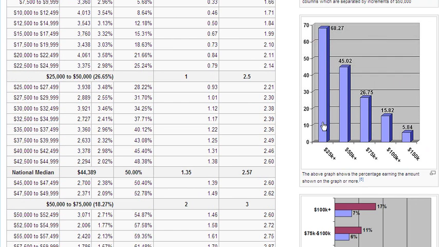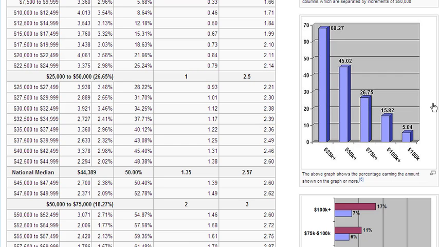68% of the population makes at least 25,000. 45% of the population makes at least 50,000. 26% of the population makes at least 75,000. 15% of the population makes 100,000, and about 5% of the population makes over 150,000. So that's the income distribution.